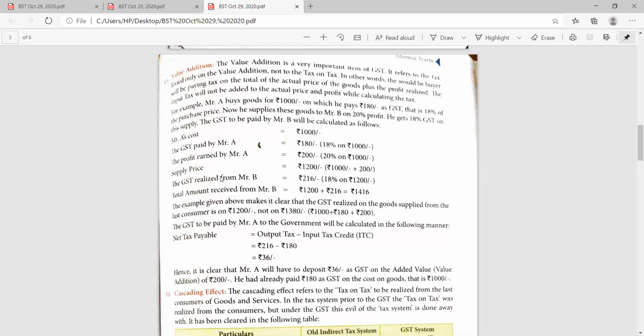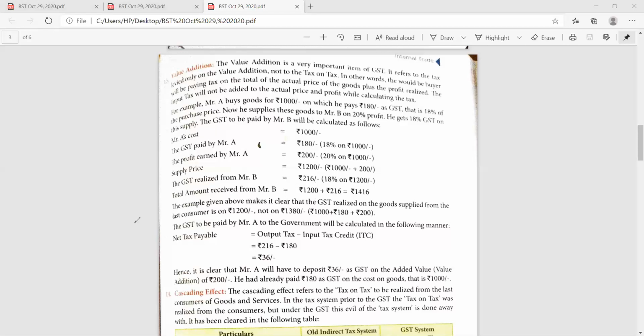Now GST is realized from B. B has purchased goods of 1,200. 18% of 1,200 will be 216. So the total amount received from Mr. B will be 1,200 plus 216, that is 1,416. Now you see that we have charged GST again and again. No, my dear, there is a formula just written after this, net tax payable. Please see this formula and mark it.